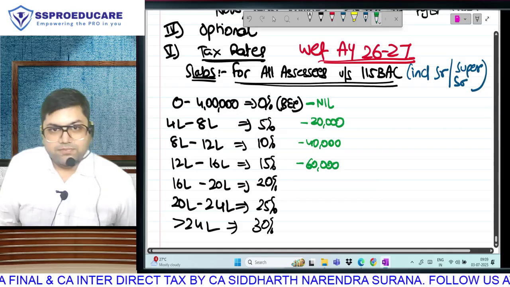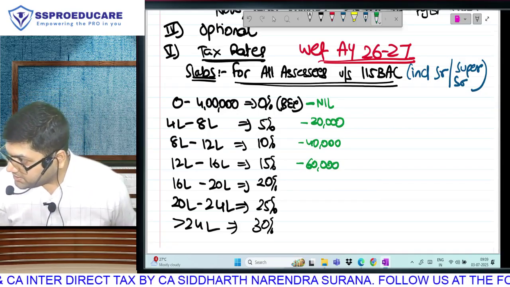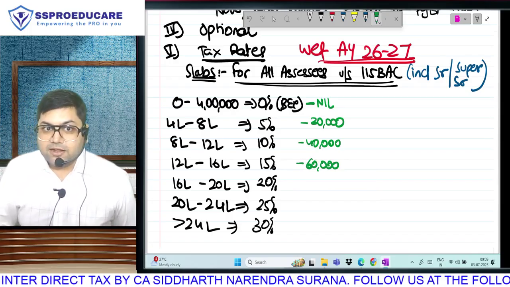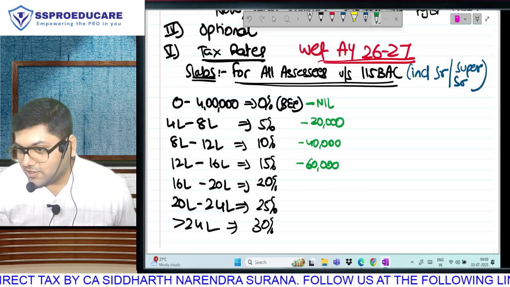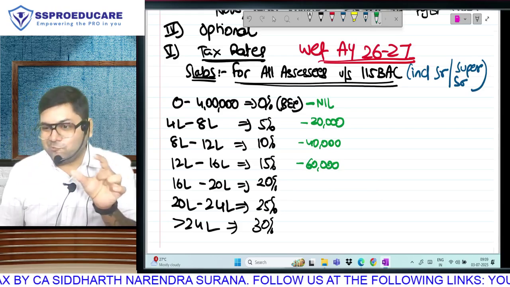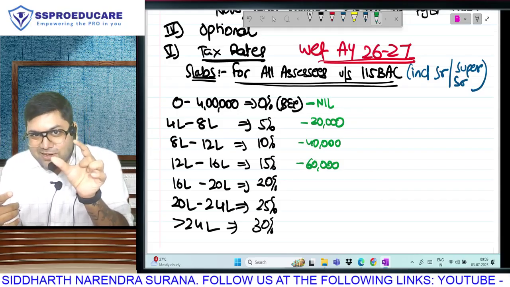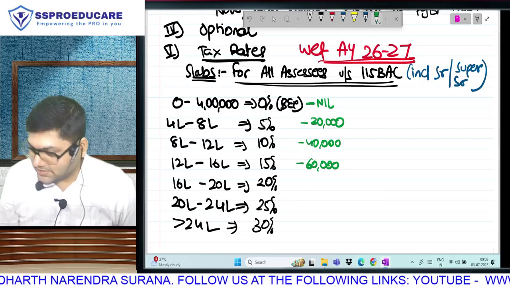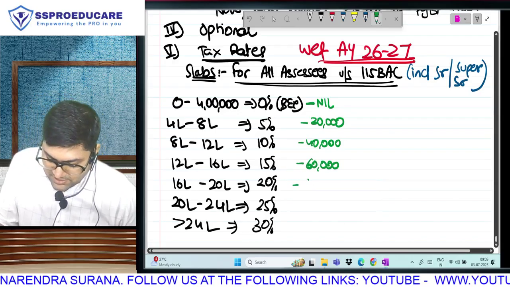You don't have to be a great mathematician, Aryabhat, to understand this: every bracket's tax will increase by 20,000. Sir, how? 5% of 4 lakh. The bracket value is 4 lakh and the rate rises by 5%, so whether you calculate or not, it is very easy.